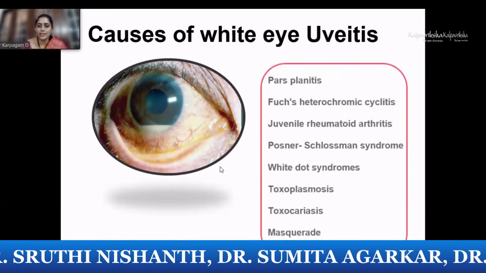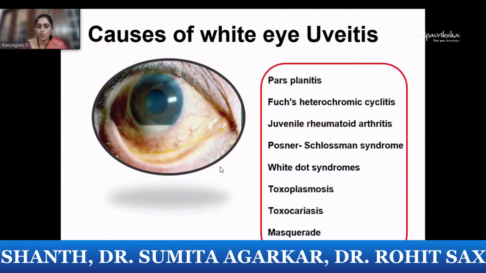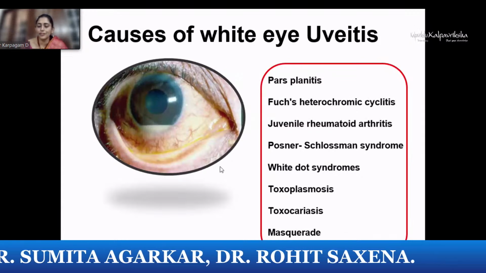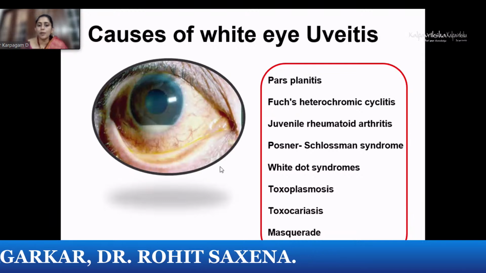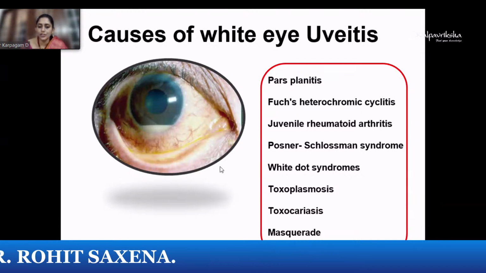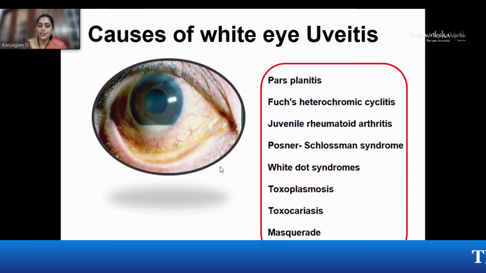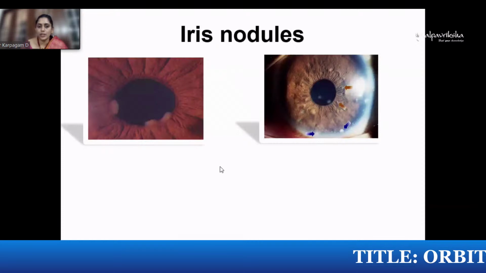Now we know that sometimes uveitis need not always have a red eye. There are cases of white eye uveitis, and this should come to your mind. It could be pars planitis, Fuchs, JIA, Posner-Schlossman syndrome, other white dot syndromes, toxoplasma, toxocara, and vasculitis. Basically, posterior uveitis can also present as a white eye uveitis.